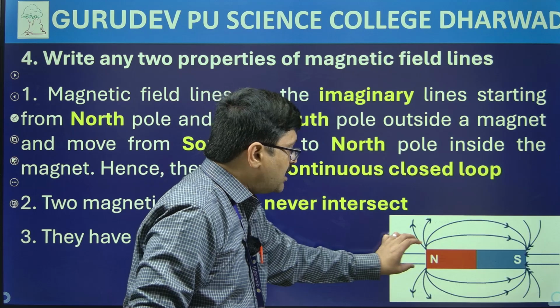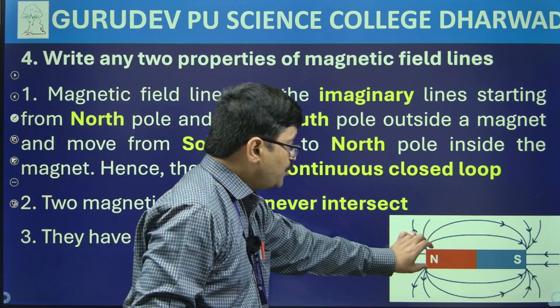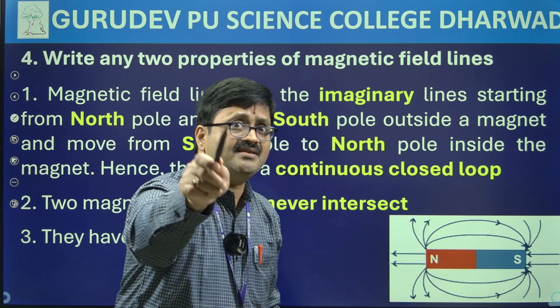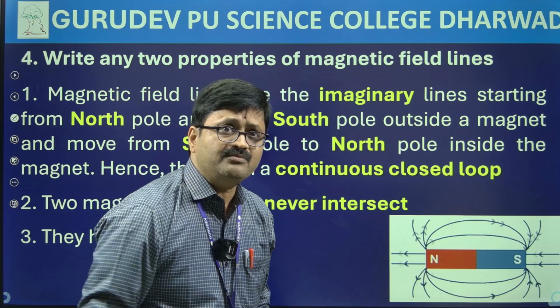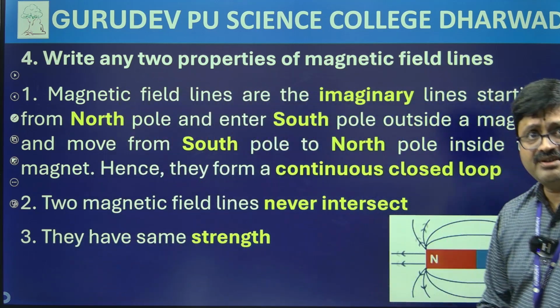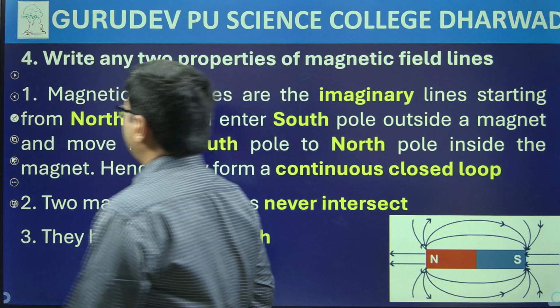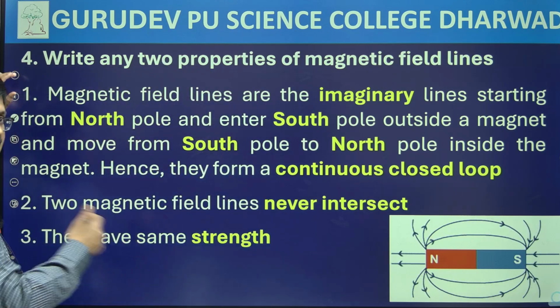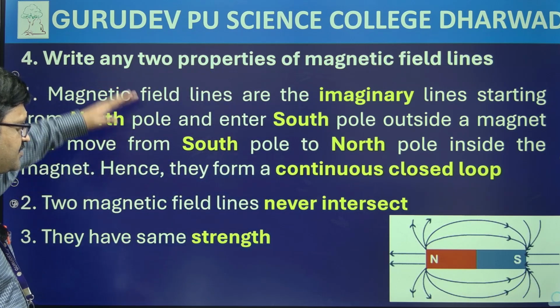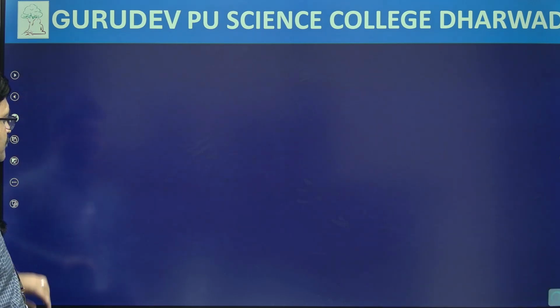If you move away from the pole, strength will be low. So closer to the magnetic poles, strength is high, so that means it is uniform. So definitely magnetic field lines should also have same strength, okay. So these are three predominant properties which I thought of listing, because these are the main points that they have given in your NCERT textbook, okay.